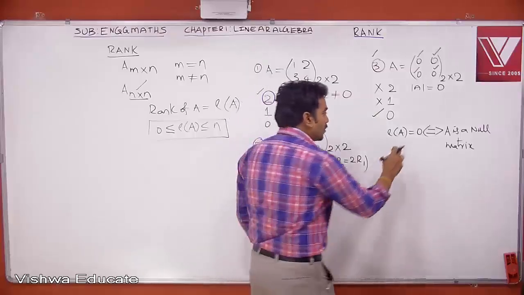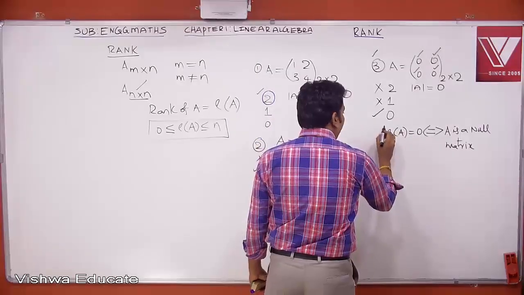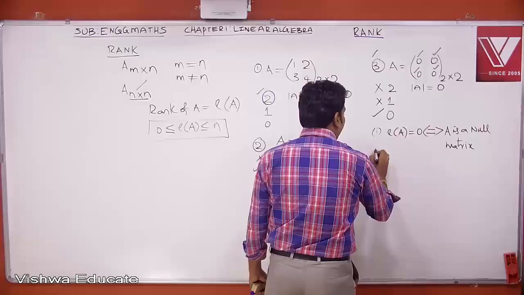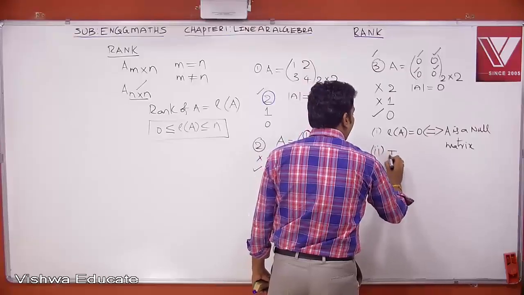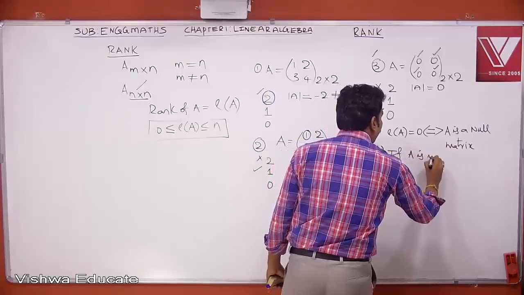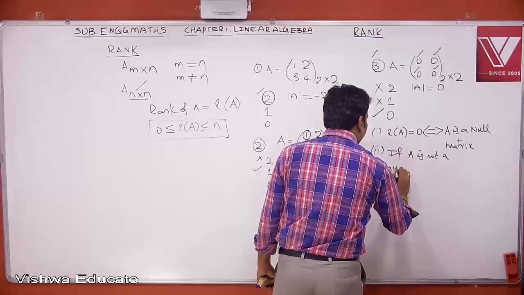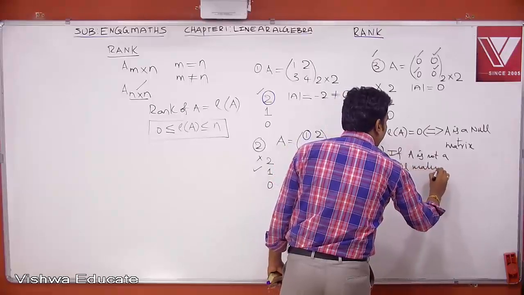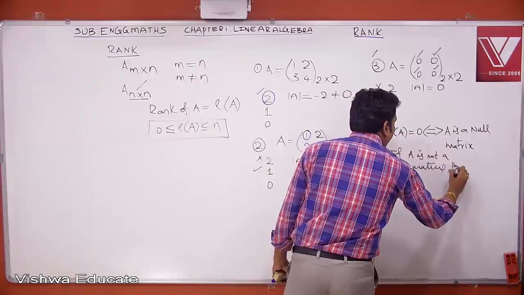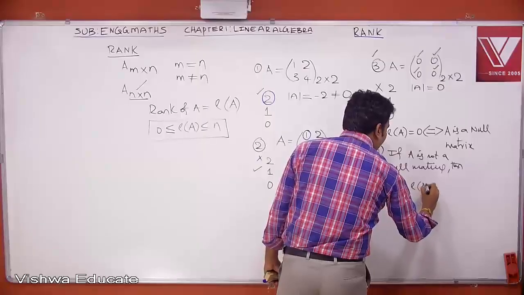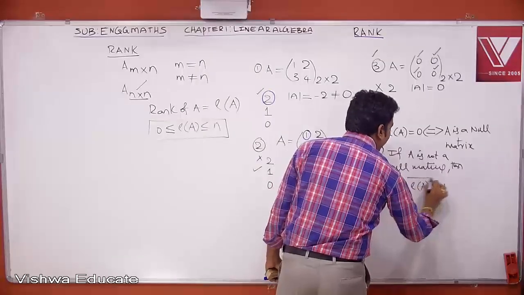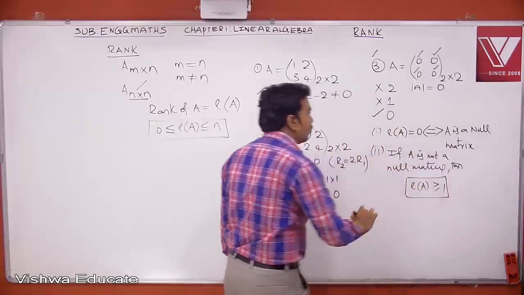So the consequence of this point is, if A is not a null matrix, then rank of A is at least 1. That we can write as rank of A is greater than or equal to 1.